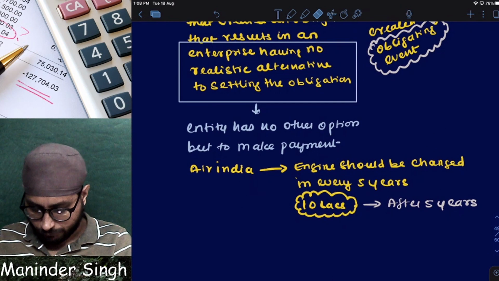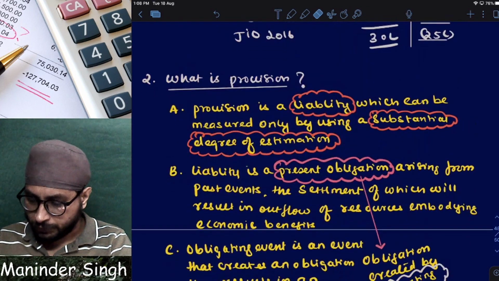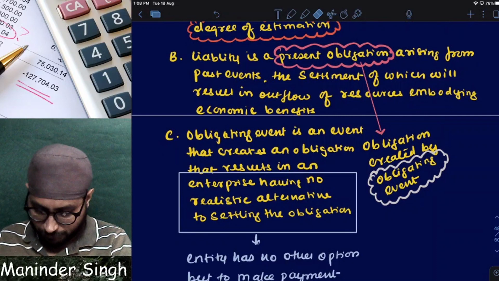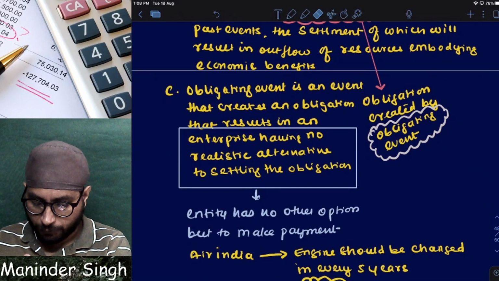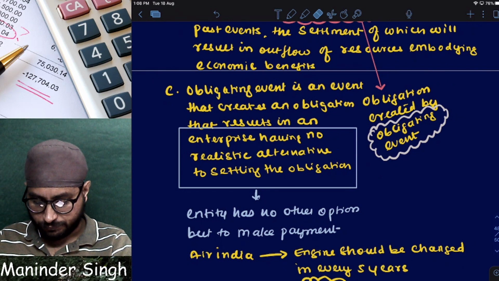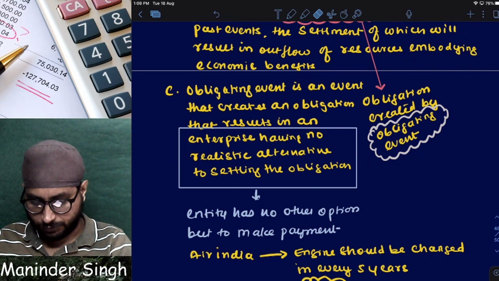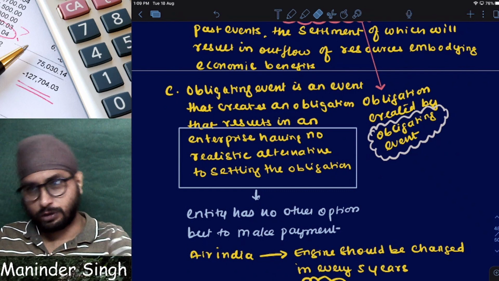Clear? Now let us understand. Present obligation I told is created by what? Present obligation is created by what? Which event? Obligating event. Clear? We understood what is obligating event.